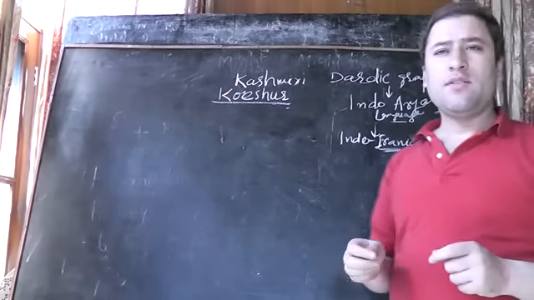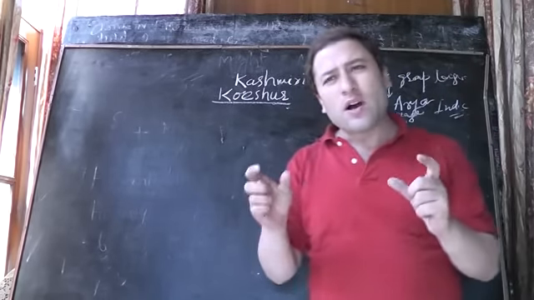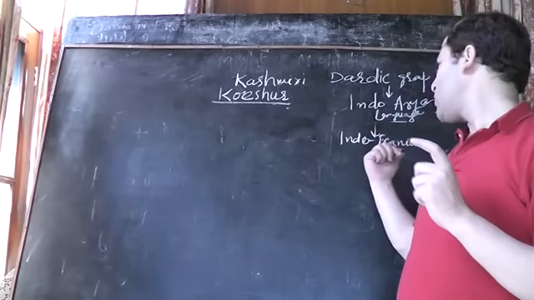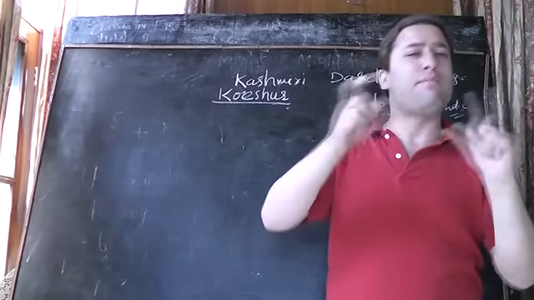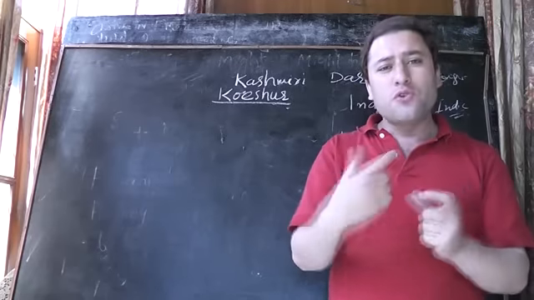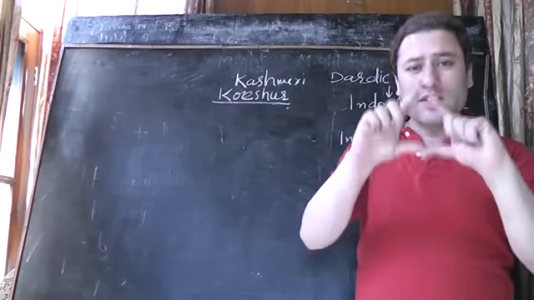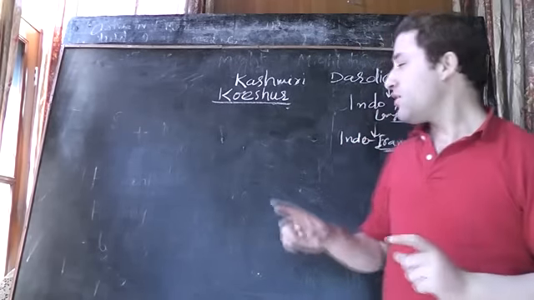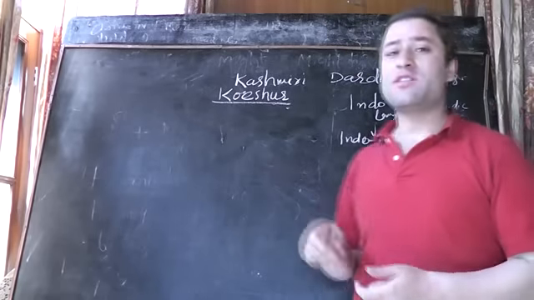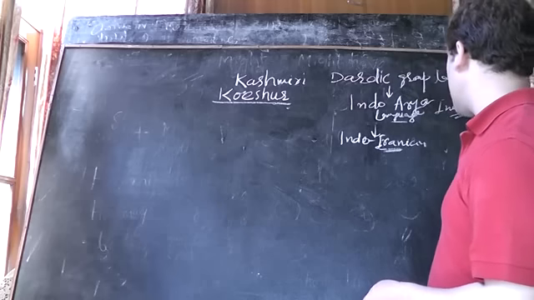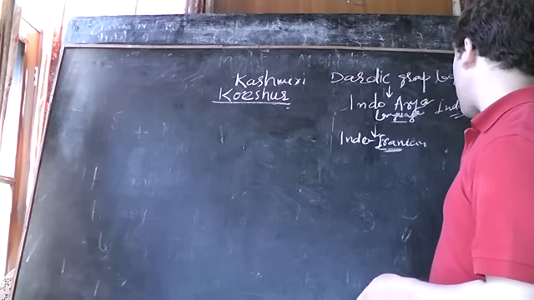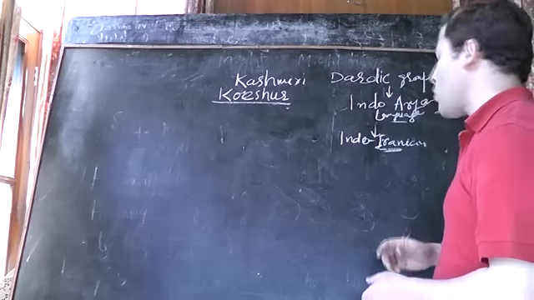Now, this Indo-Iranian language, we have this from Indo-European, and we know that this Indo-Iranian, which is now the grandfather of this Dardic group of languages, its son is Indo-Aryan language.